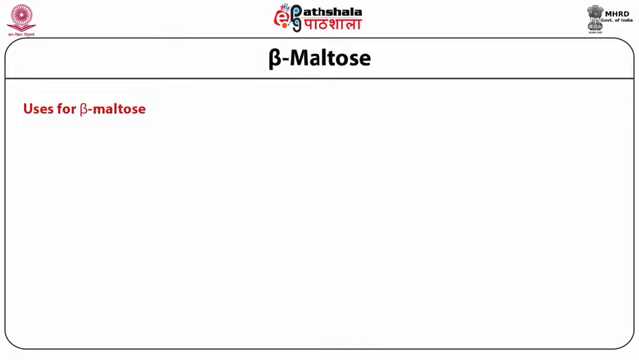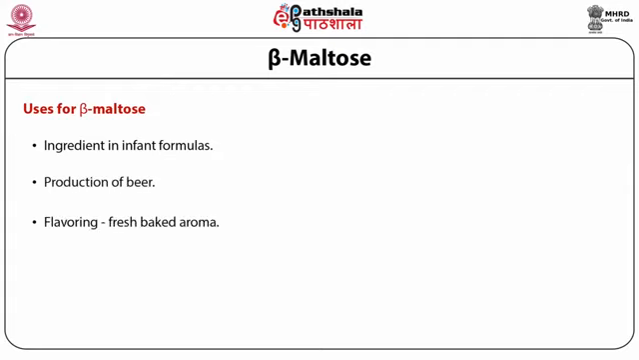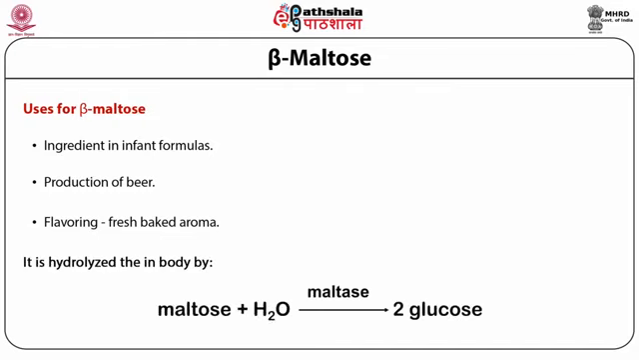Uses of beta maltose: it is an ingredient in infant formulas, in the production of beer, and in flavoring fresh baked aroma. It is hydrolyzed in the body using maltase as an enzyme. Maltose in the presence of water, catalyzed by maltase, will give two units of glucose, which is also known as enzymatic hydrolysis.